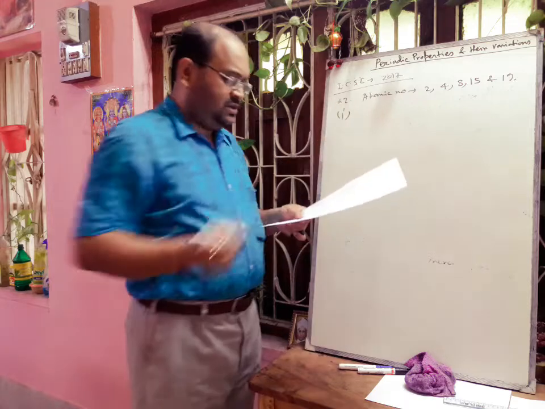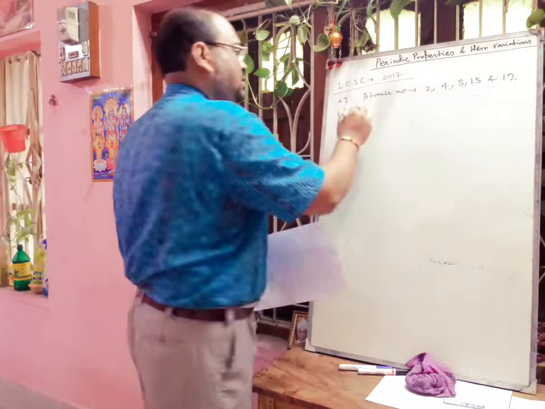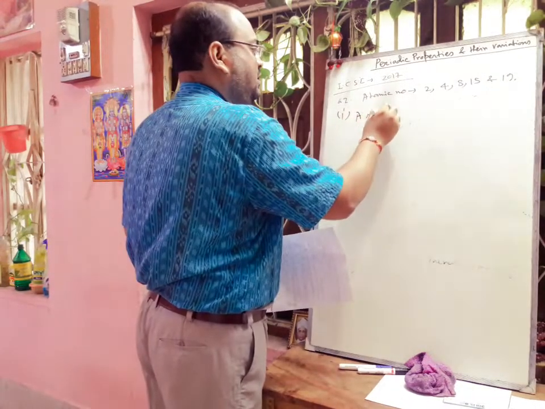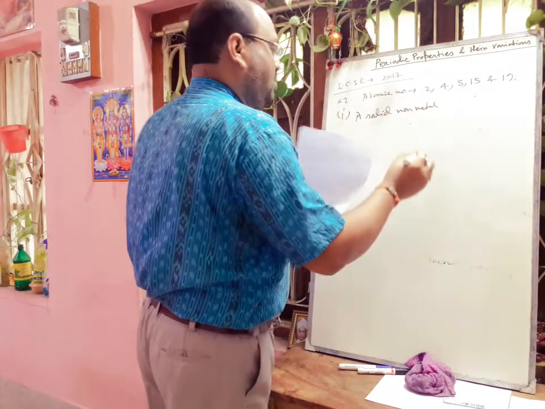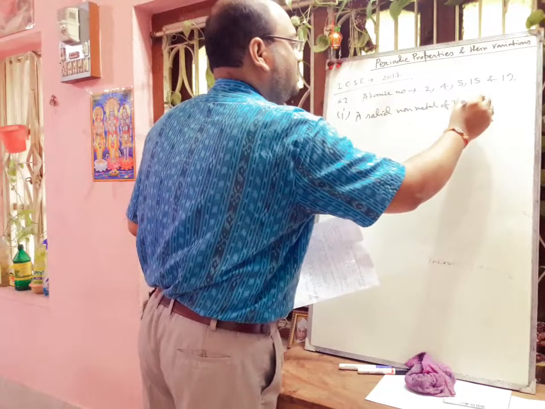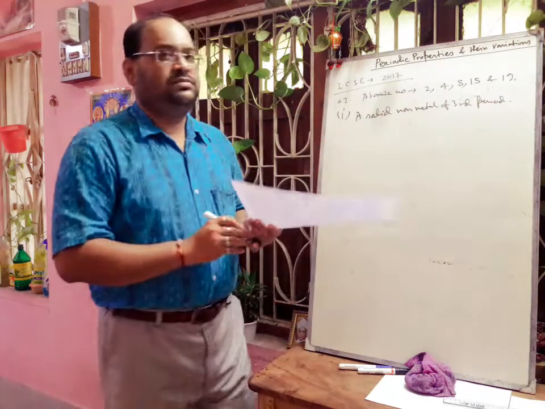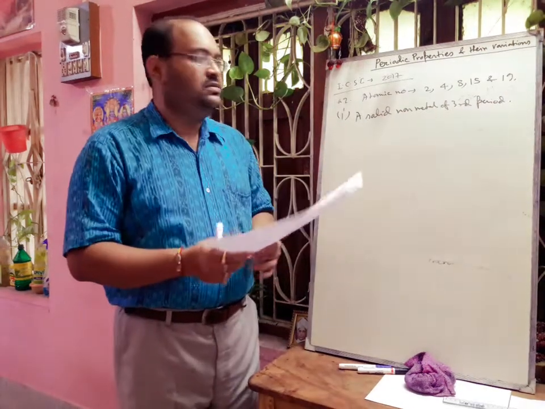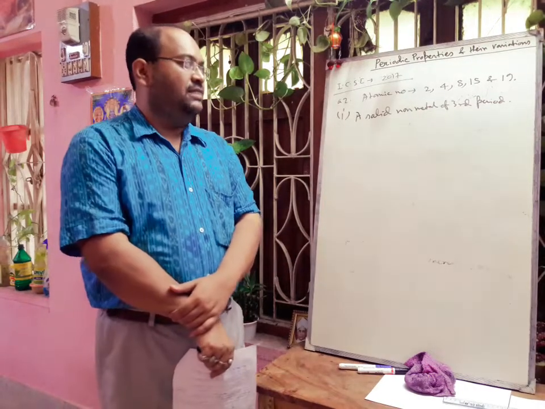Question number 1. A solid non-metal belonging to the third period. Generally third period elements' atomic numbers start from 11.